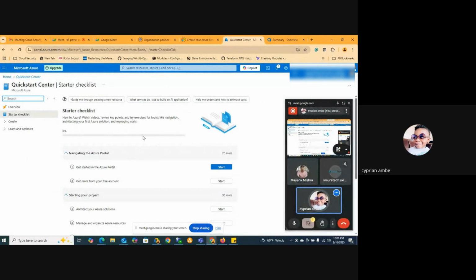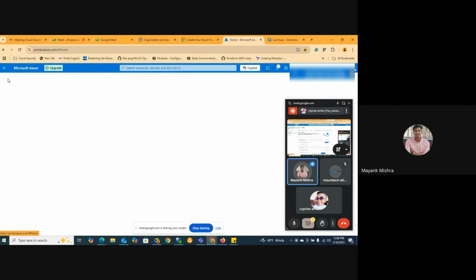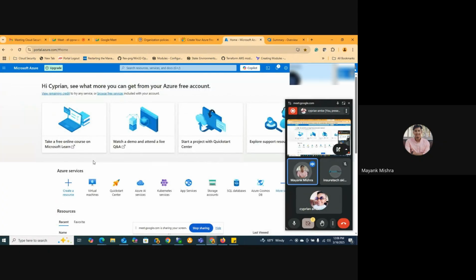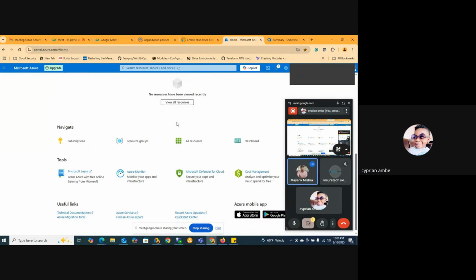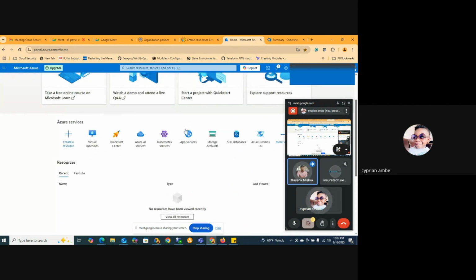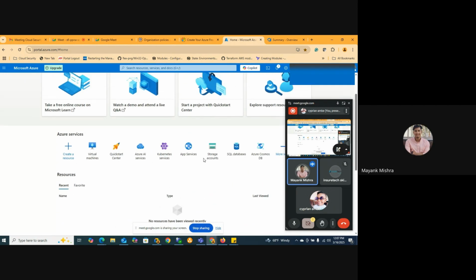At first, the question is the difference between Entra ID or Active Directory and ADDS. Before that, I want you to tell me what is ADDS, what is our Active Directory or our Entra ID.